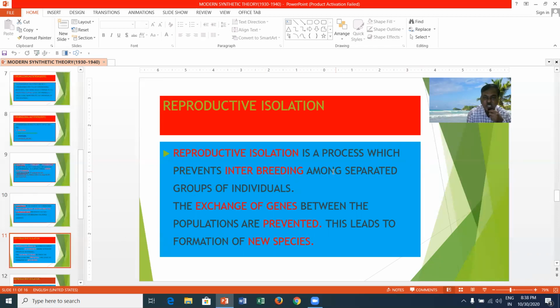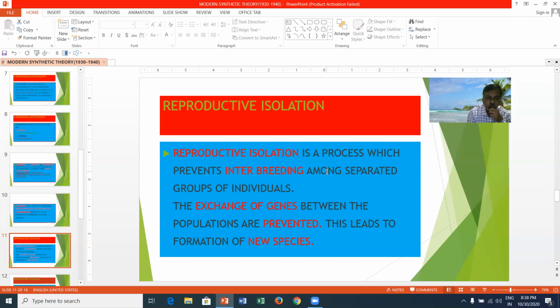Reproductive isolation is one of the postulations of the modern synthetic theory. Reproductive isolation is a process which prevents interbreeding among separated groups of individuals. The exchange of genes between the populations is prevented.